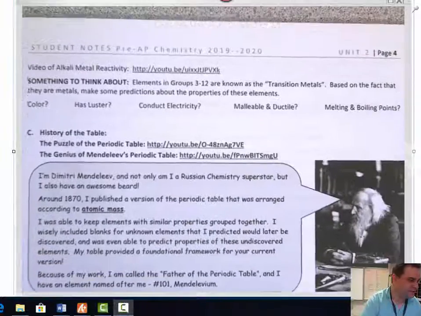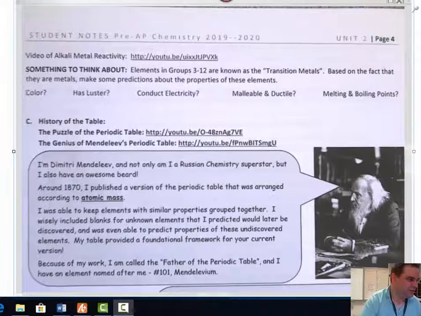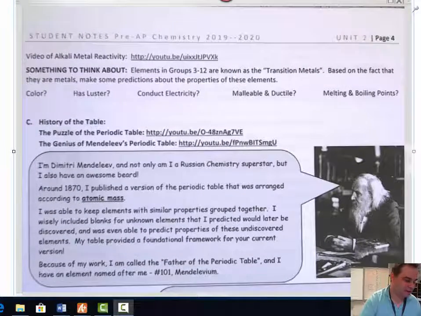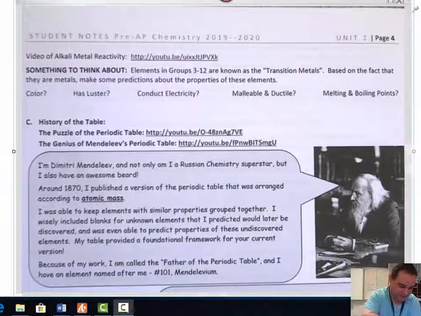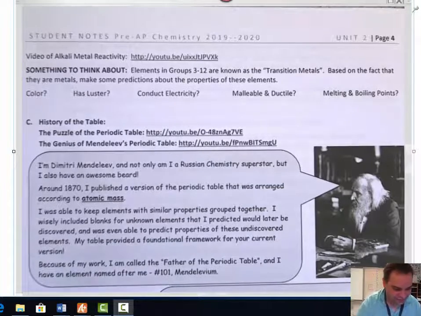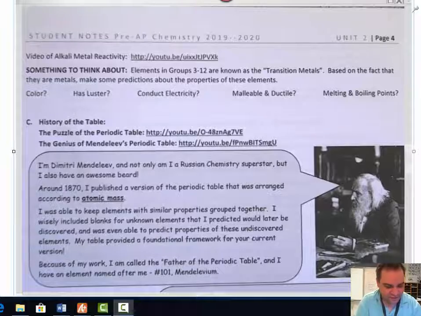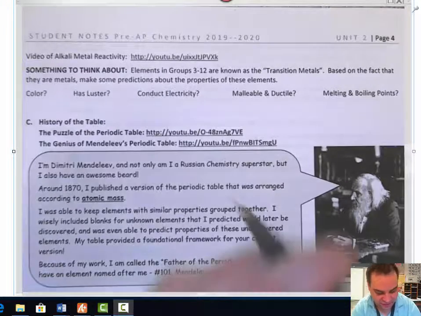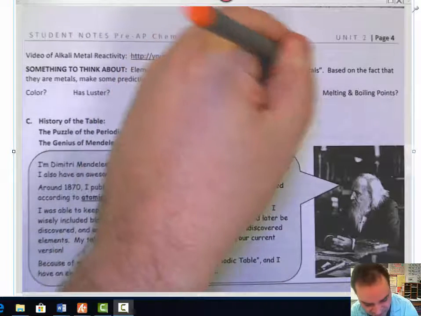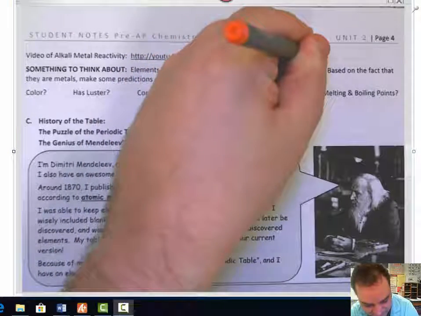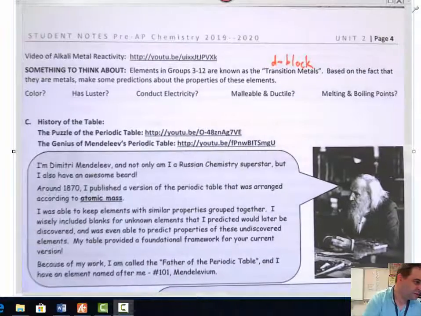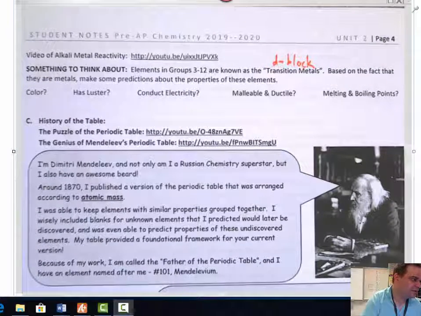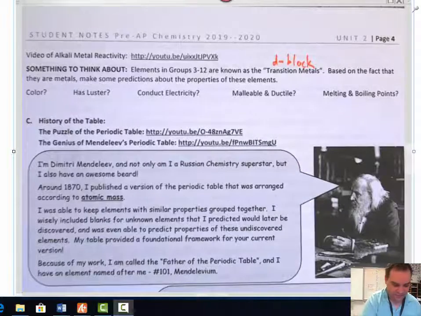Page 4. Okay. Video of alkali metal reactivity. You can check out that video here to see how well alkali metals react. Okay. Something to think about. Groups 3 through 12, those are the transition metals. I'm going to refer to these as D block elements later on. I'll get more into that later on.